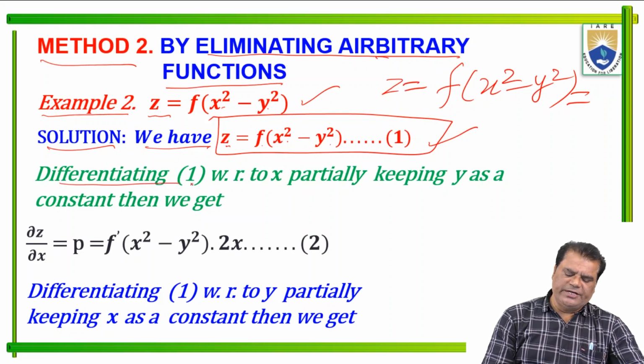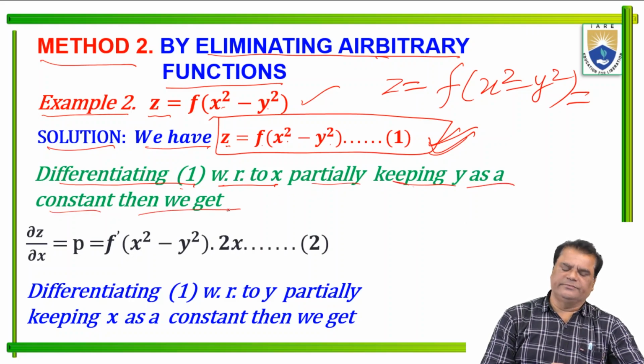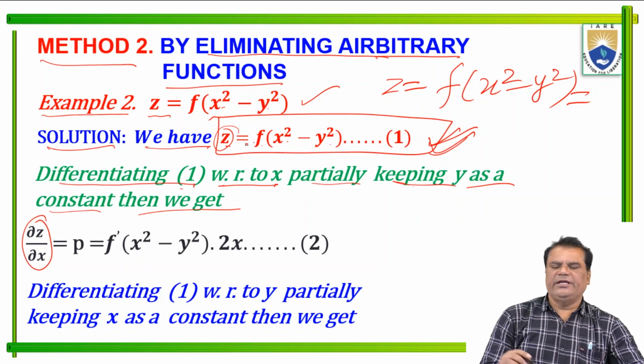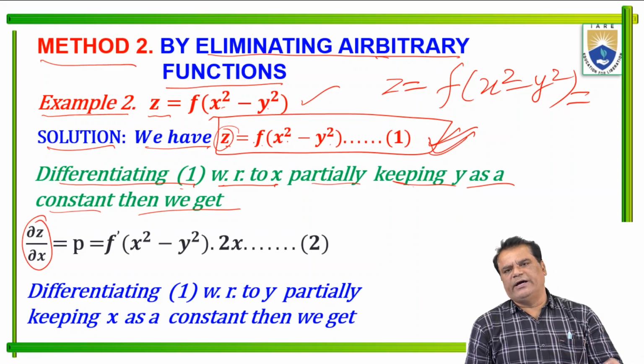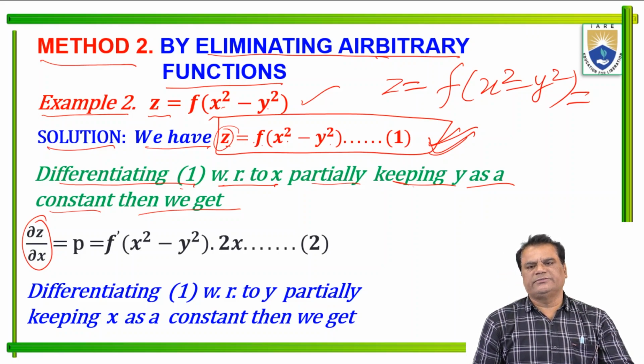Now differentiating relation 1 with respect to x partially, keeping y as a constant. We get ∂z/∂x. When we differentiate any function with respect to x or y, we apply a dash.